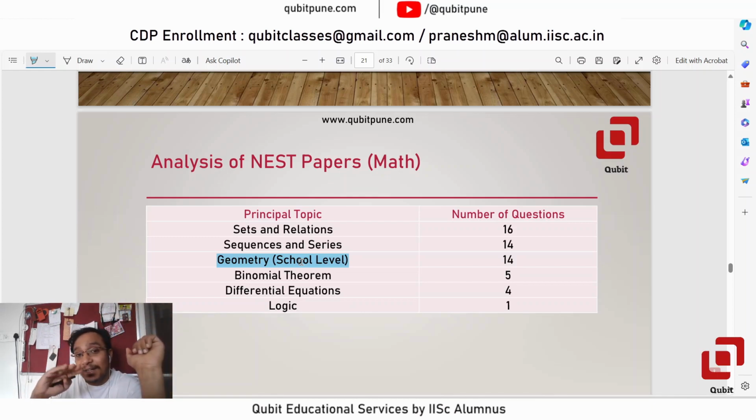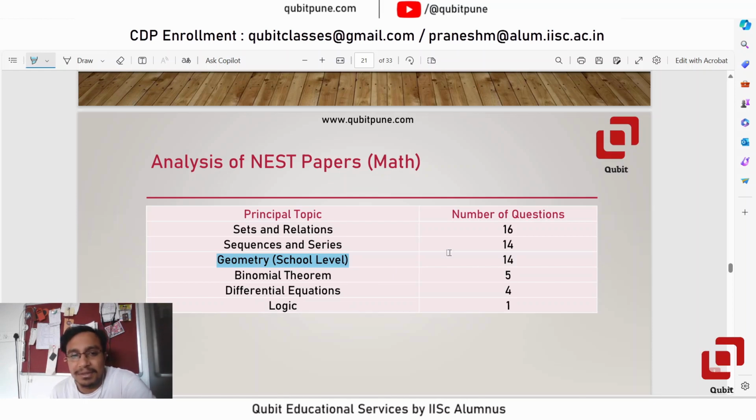Now don't think that the difficulty level will be school level. No, only the things on which the question is based. It could be similarity of triangles, it could be basic proportionality theorem, it could be the property of angle bisector. It could be the property of orthocenter or altitudes. Everything is there, triangle inequality, but it's based on the school level geometry. Inscribed angle theorem is there. There have been questions on that also.